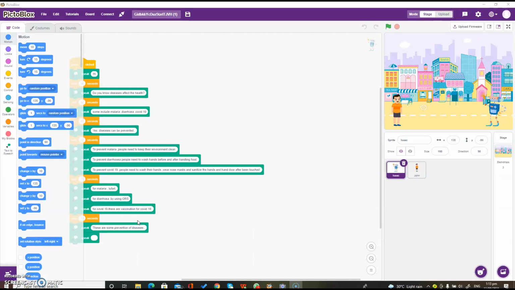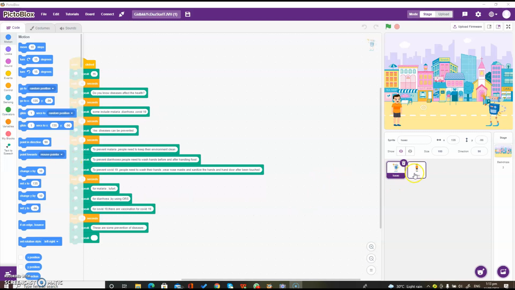Now let me explain my code. My code begins when you click on the green flag, and also to say things orally, you need to click on the extension, and under the extension you have the text speech. The text speech helps people to say things orally.